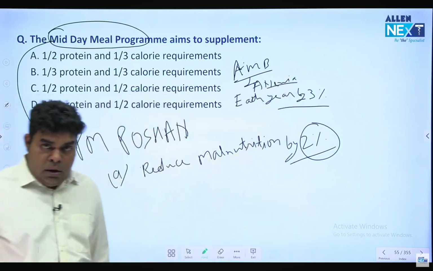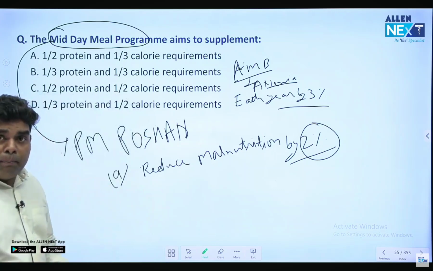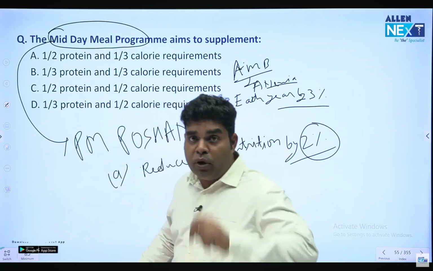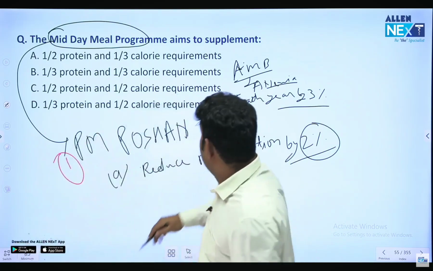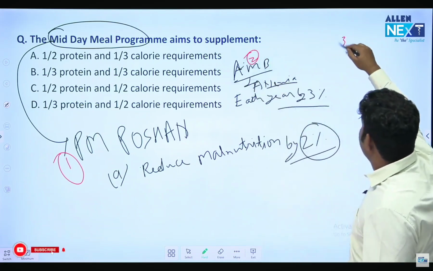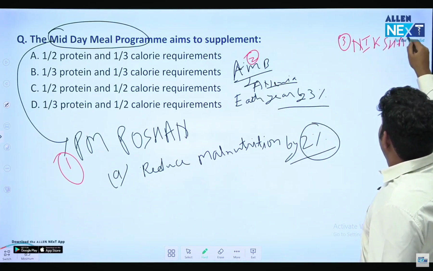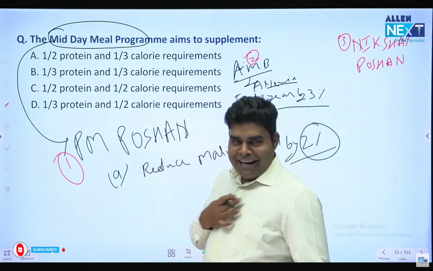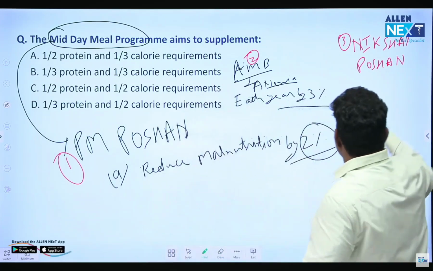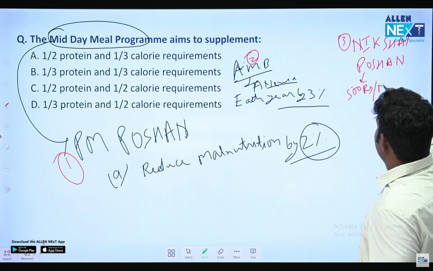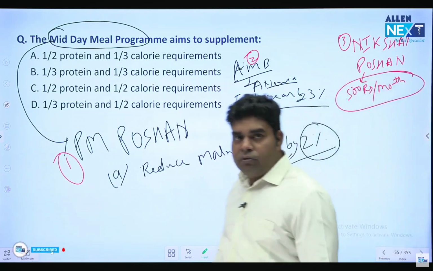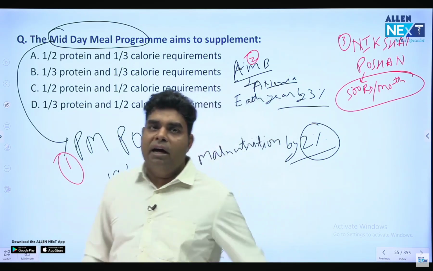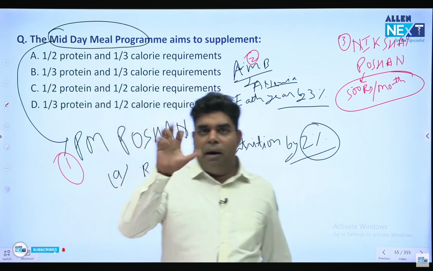Now, remember my friend, Poshan Abhiyan is a program, and under that Poshan Abhiyan there are 5 programs. First is PM Poshan. Second is Anemia Mukt Bharat. Third is Nikshay Poshan. See, nik means no, kshay means loss of body. So Nikshay means no TB. For no TB, the money which is given is 500 rupees per month. This is the amount for nutritious food to TB patients. Fourth program under it is the Anganwadi program. Fifth program under Poshan is the adolescent program. So 5 programs come under Poshan.